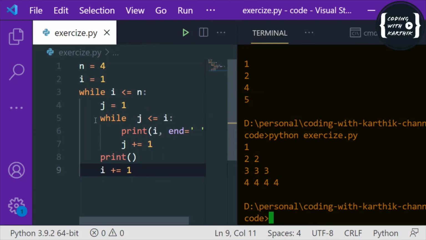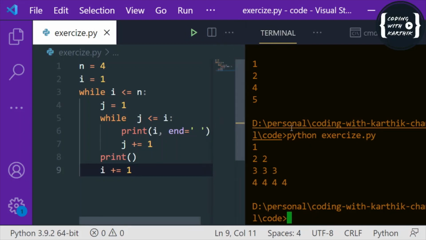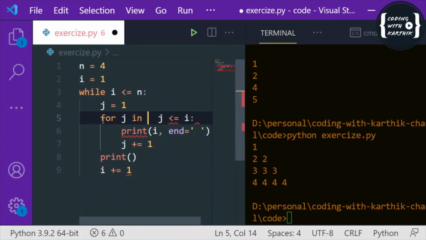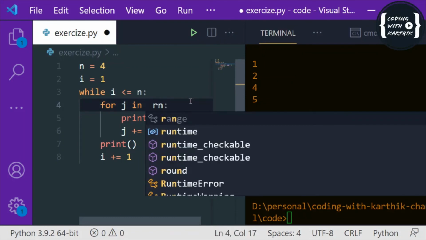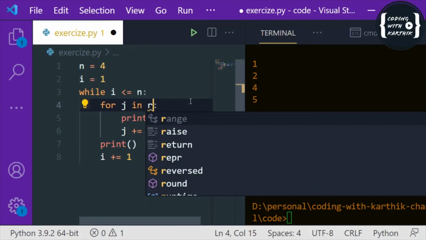There's no restriction like we should use only while inside while, or only for inside for. We can use both together. So this is how a nested loop works. Let me give you an example. This is one example, and instead of this while I can use for. I'm replacing the inner while loop with the for loop.